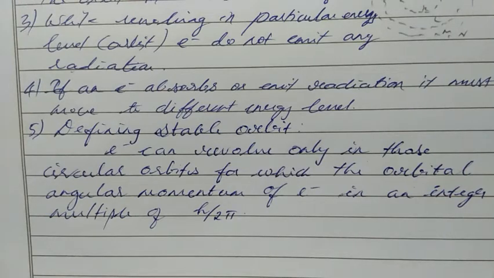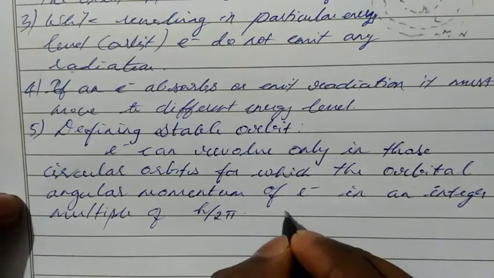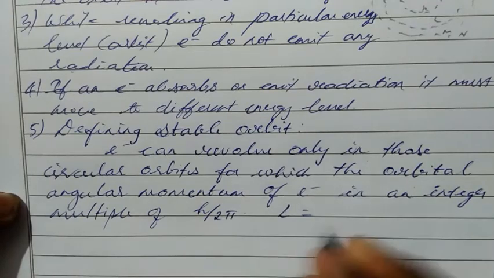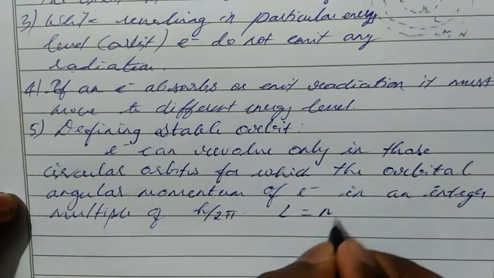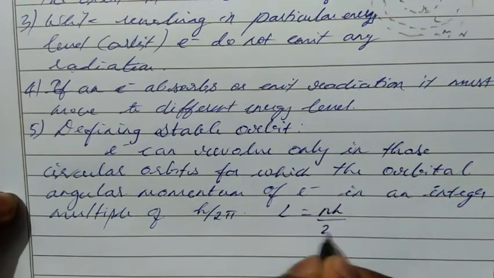Electron revolves only in those orbits whose angular momentum value is exactly equal to an integer multiple of h by 2 pi. So we can say the angular momentum L should be exactly equal to n h by 2 pi.